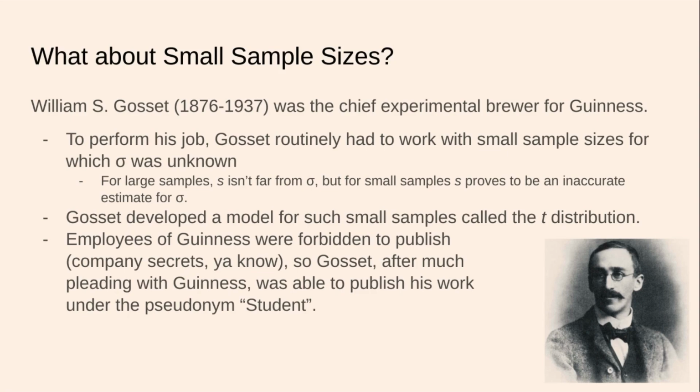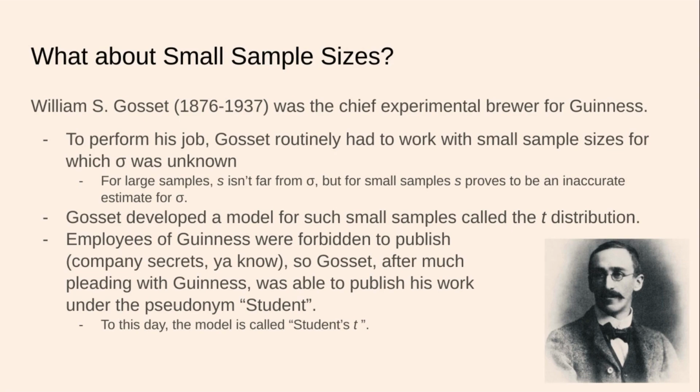So Gosset, after much pleading with Guinness, was able to publish his work, but he had to use a pseudonym, all right? So kind of like Mark Twain or Dr. Seuss, he had to take on a pseudonym, and he took on the pseudonym Student with a capital S. To this day, the model that he came up with, this statistical model that is a bell curve, but it's a really fancy, interesting, wild kind of bell curve. It's actually a family of bell curves, is called Student's t, all right?